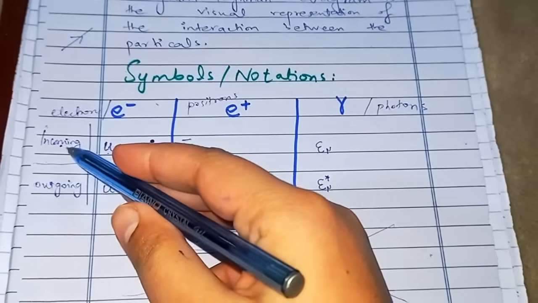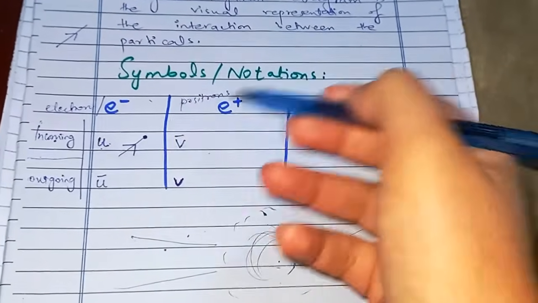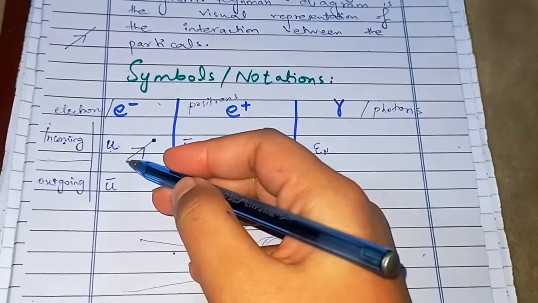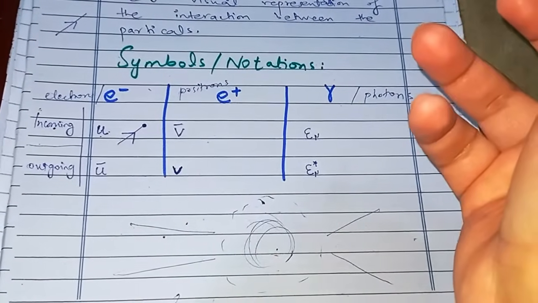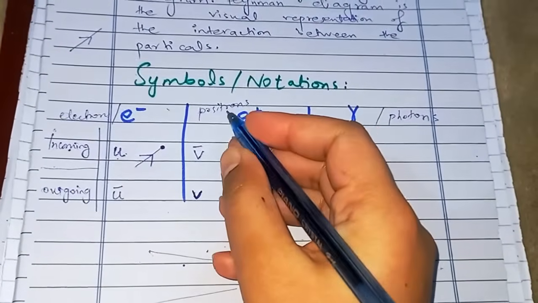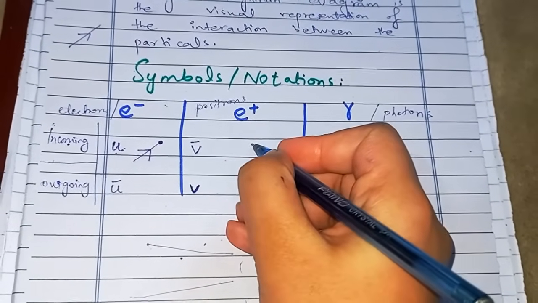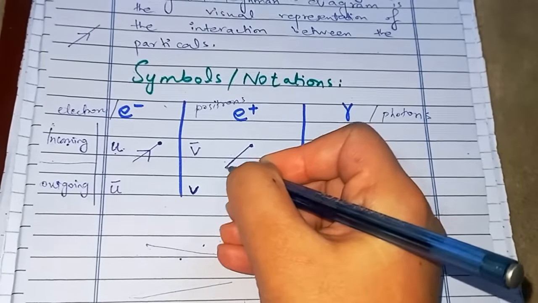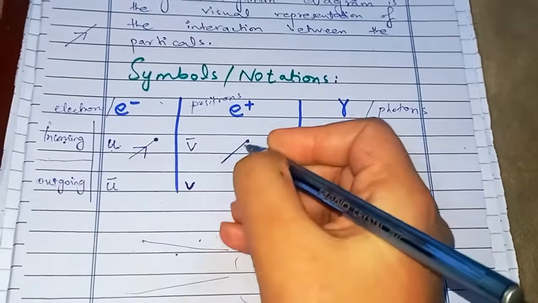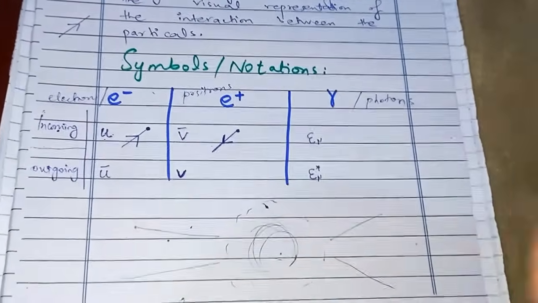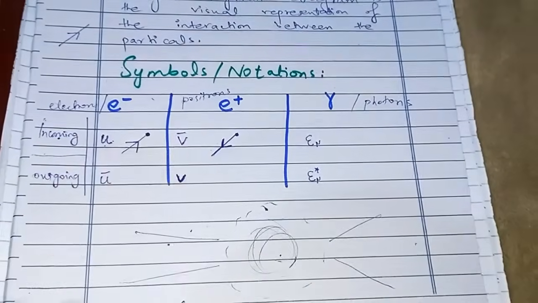Since it's an incoming electron and it hasn't interacted yet, so the vertex will be ahead and the electron will be approaching the vertex. All right, and here for positrons, write down the vertex here. Okay, write down the line. Since positrons are the antiparticle of electron, the arrow will be opposite to that of electron.